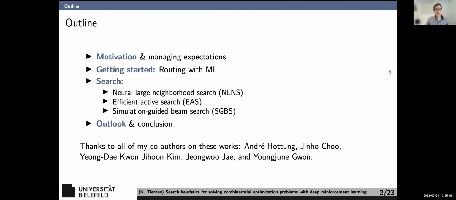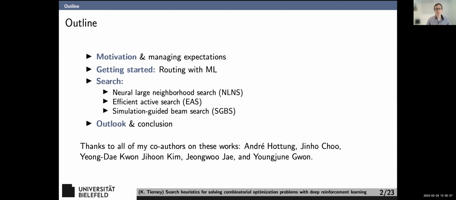So the outline for the talk: first, I want to motivate what I'm working on a little bit, but also manage expectations. It's a developing field, but some people in OR may be disappointed that we don't always outperform state-of-the-art OR methods. On the other hand, from an ML perspective, things are moving along really nicely. And so we'll get started with how we can do routing problems with machine learning.